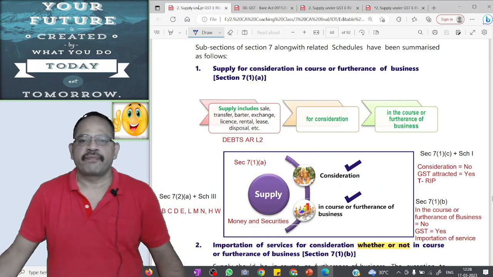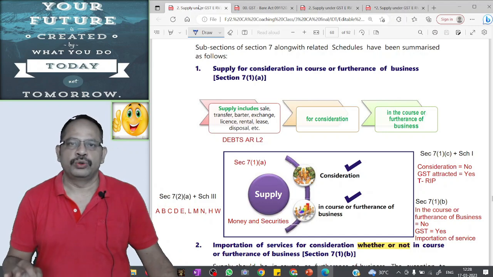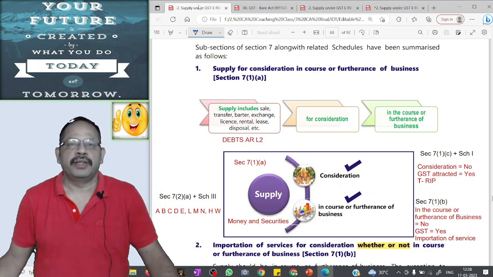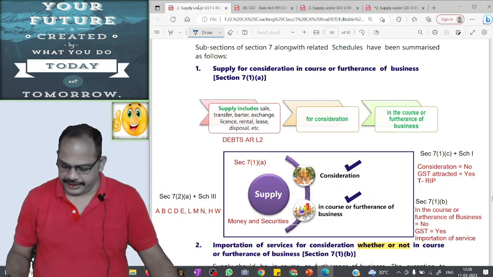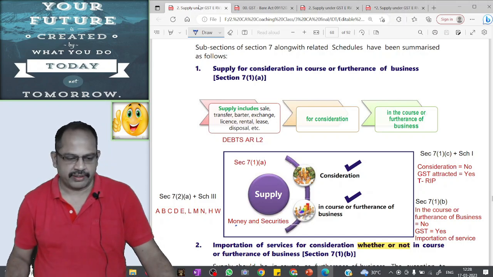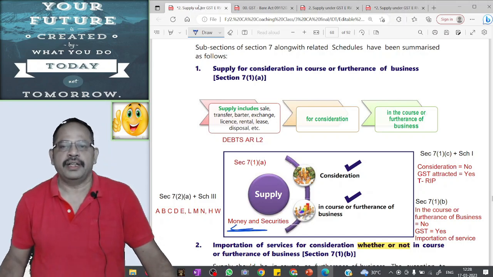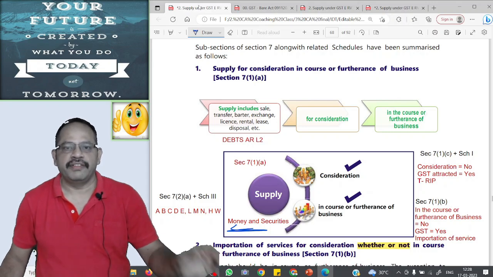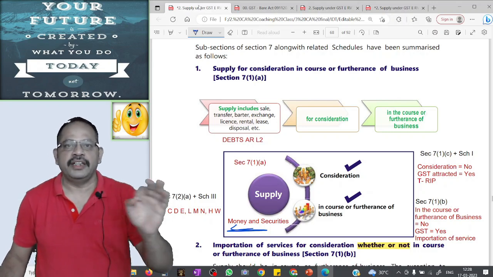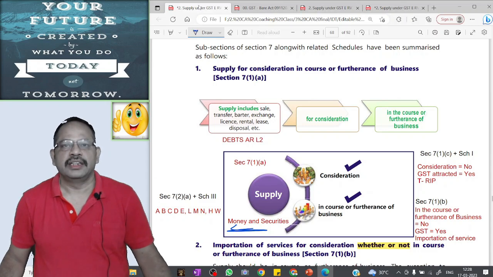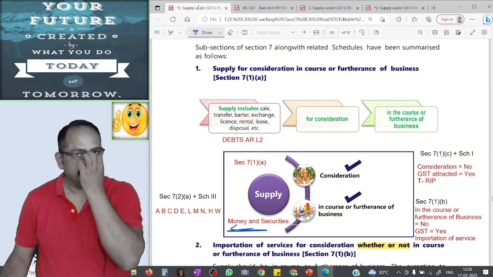Condition number 1 is there should be supply of goods or services. Money and securities are neither goods nor services. Any supply of money and securities, even for consideration, even in the course or furtherance of business, is not a supply, is not a taxable event, GST will not be attracted.